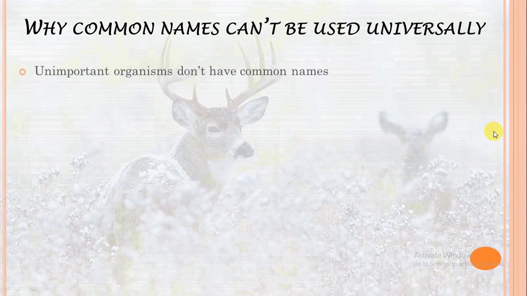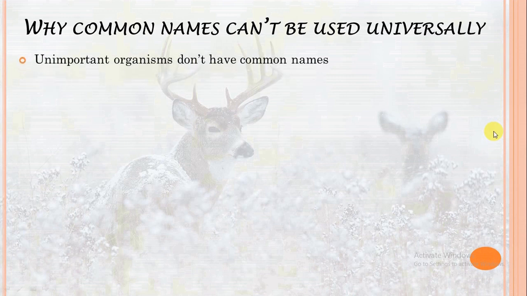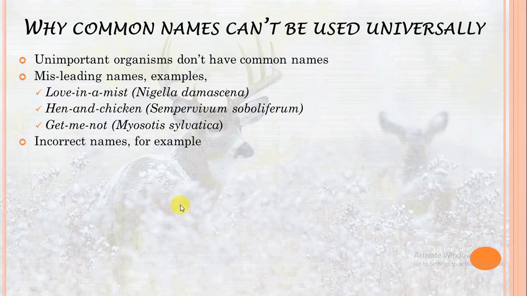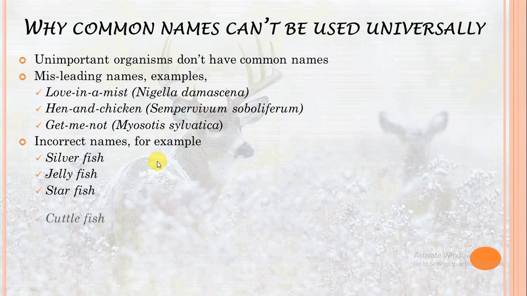First, many microscopic and unimportant organisms are not given any common name. Some common names are misleading, like love in a mist, hen and chicken, forget me not. Some common names have incorrect meaning. For example, silverfish, jellyfish, starfish, cuttlefish. None of them belongs to true fishes, but all of them have the tag fish in their names.